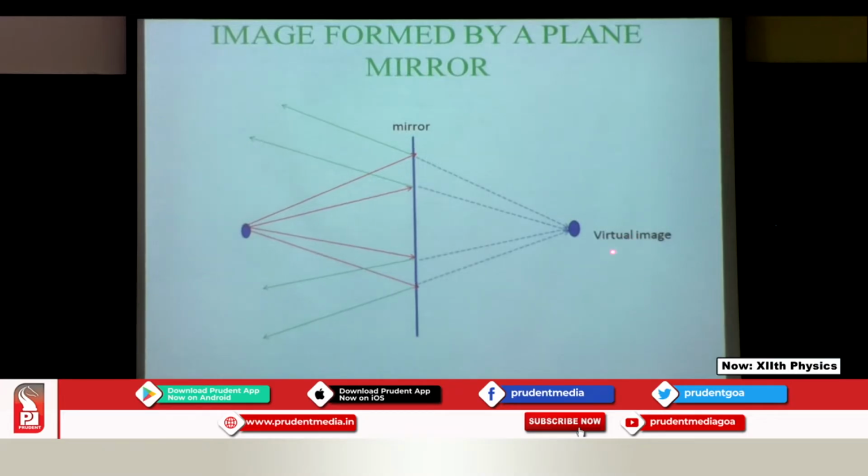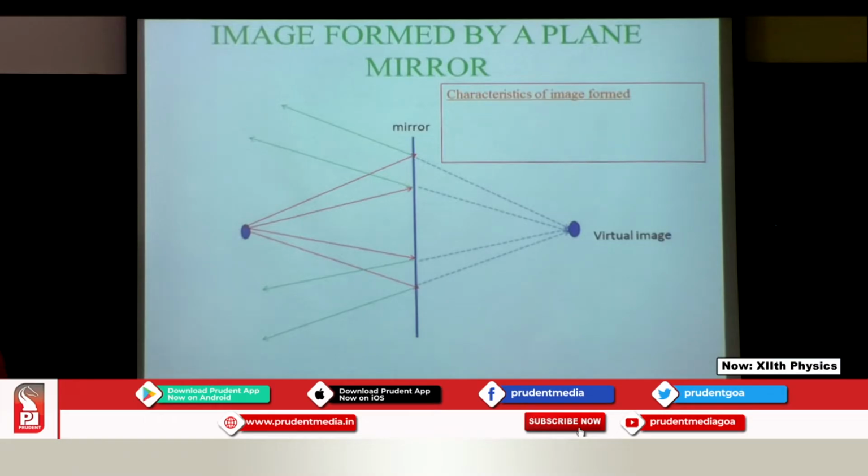This particular image is known as the virtual image. Why? That is because it is formed behind the mirror. If the image were in front of the mirror, it would have been a real image. So right now this is the virtual image. So a plane mirror forms a virtual image.